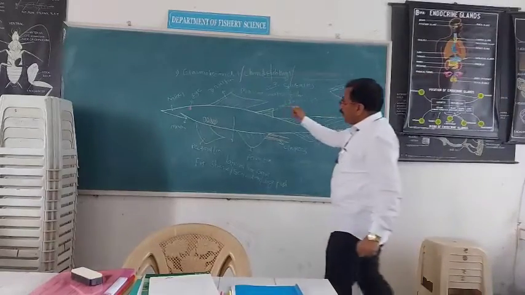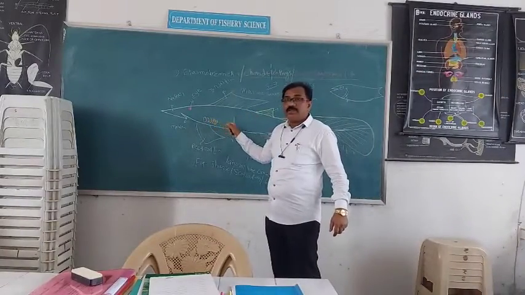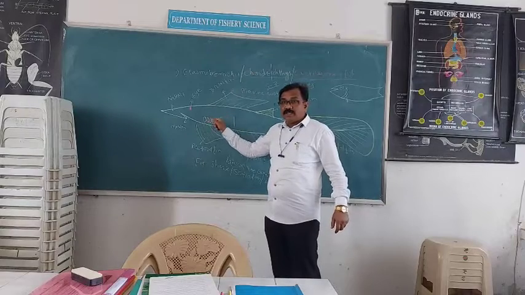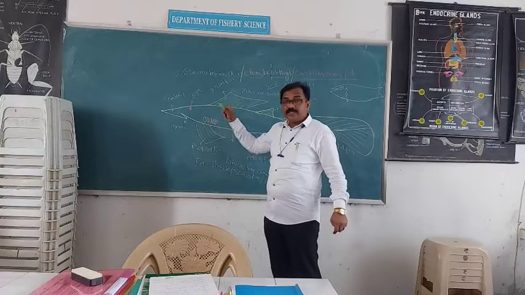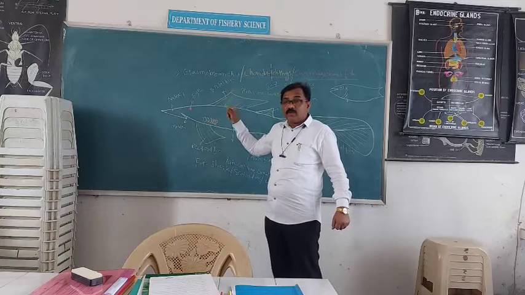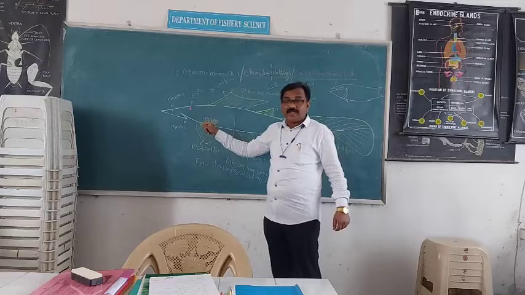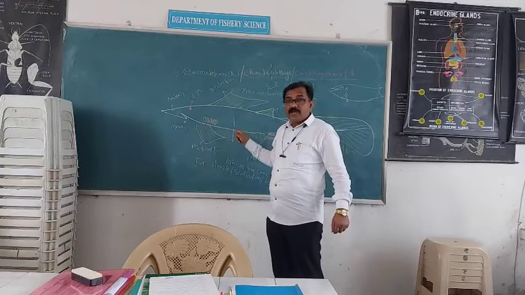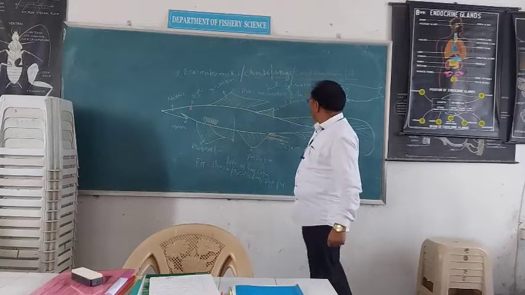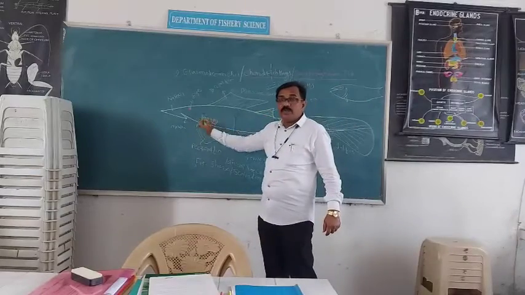Here in Elasmobranchia, separate openings are present for the gills. Hence the gills are naked, and separate openings occur in Elasmobranchia. There are spiracles, and in bony fishes such separate openings are not present.